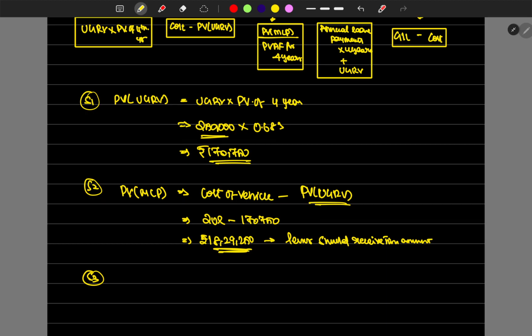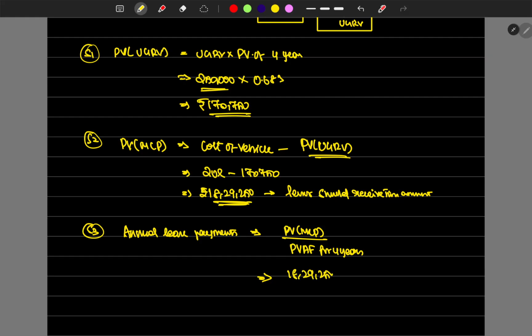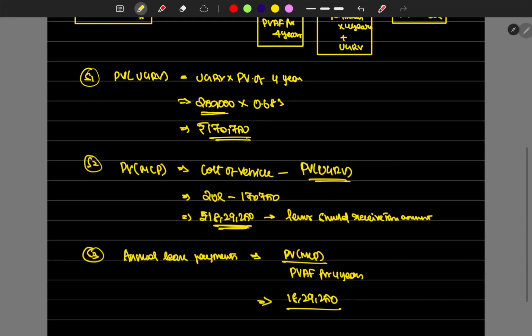If this is the present value of MLP, how much should the annual lease payment be that the lessor should get? Annual lease payments is equal to the present value of MLP divided by the present value of annuity factor for 4 years. 18 lakh 29,250 divided by the annuity factor for 4 years, which is 3.16987.